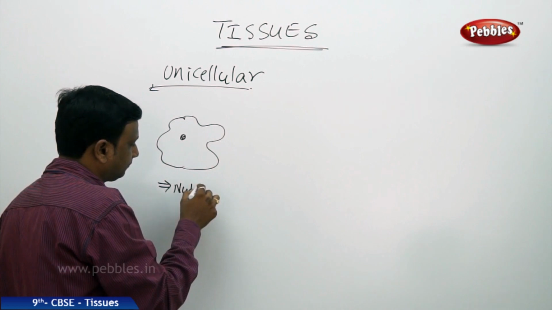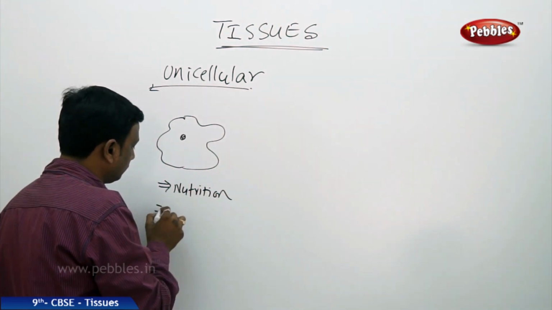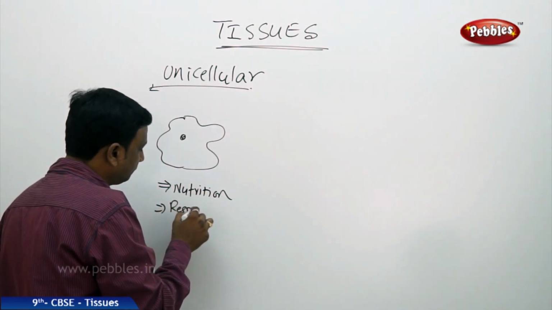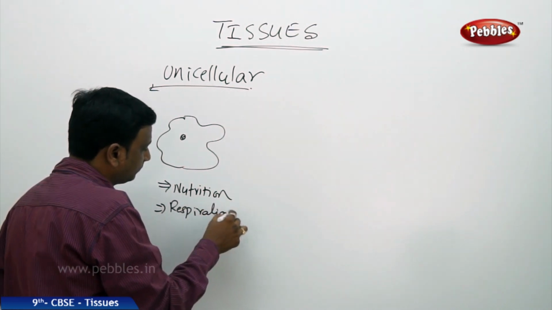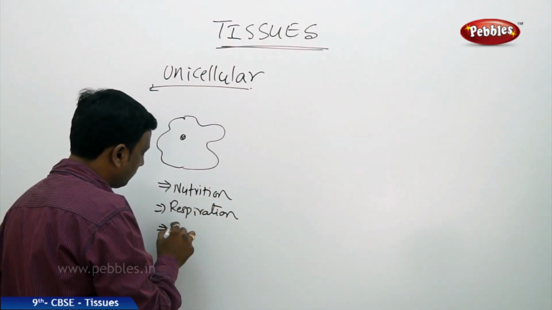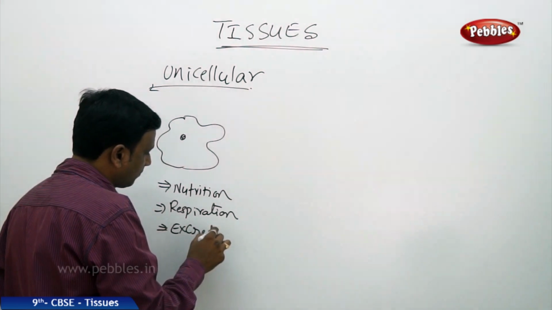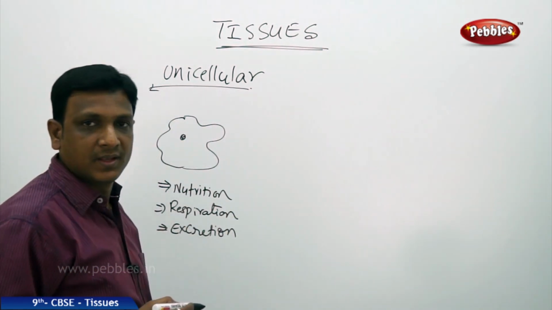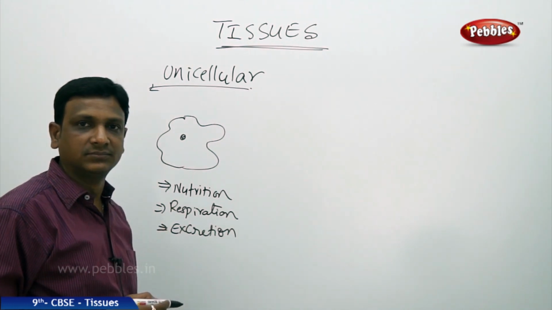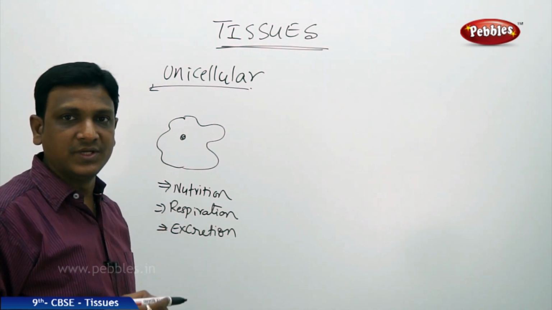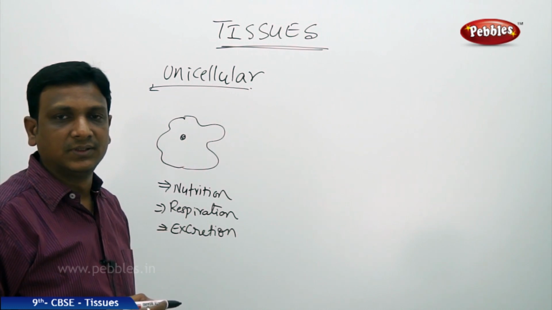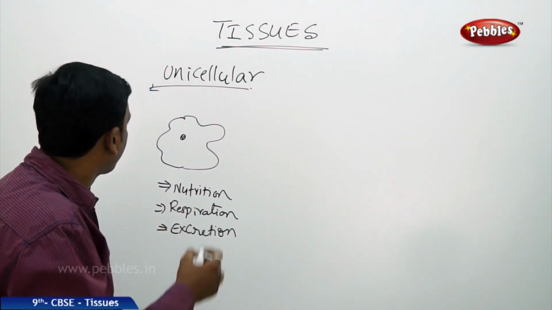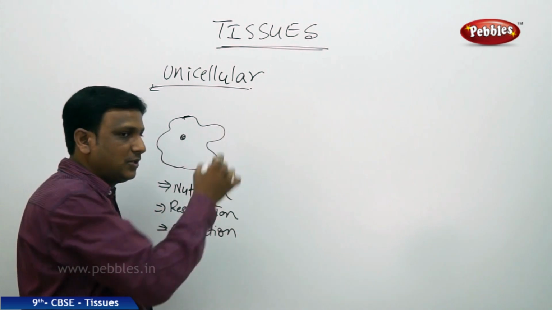Nutrition, respiration, excretion, and even reproduction, everything goes on in the one cell. Amoeba, paramecium, chlamydomonas, all these are unicellular organisms. So the cell itself makes up the total organism,